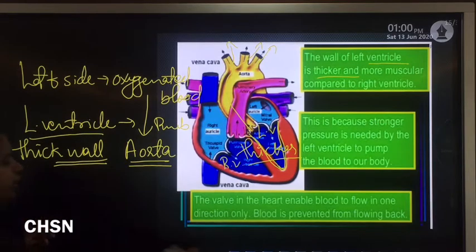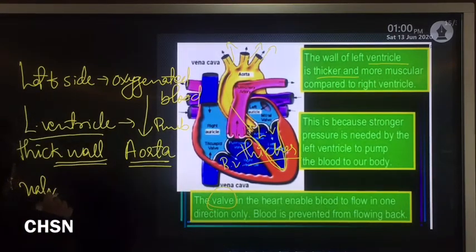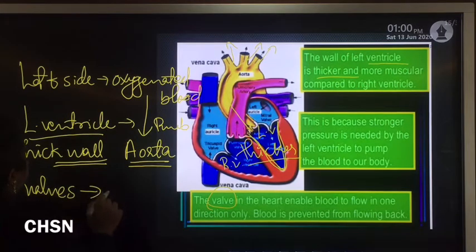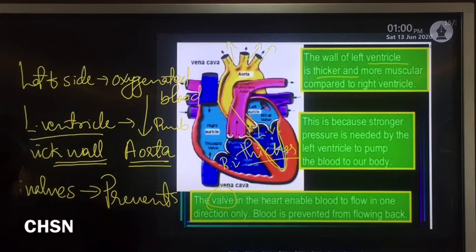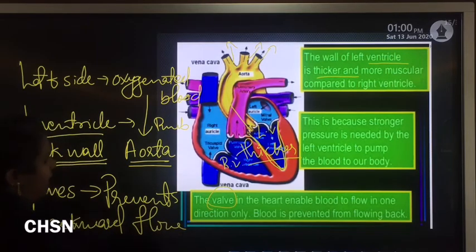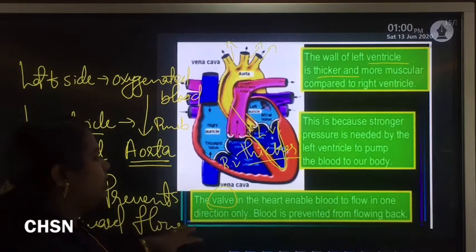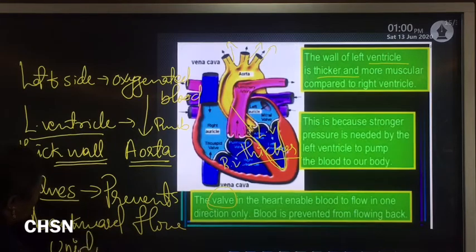Then the function of the valves present in the heart. The main function of a valve is that it prevents the backward flow of blood, and it enables unidirectional flow.